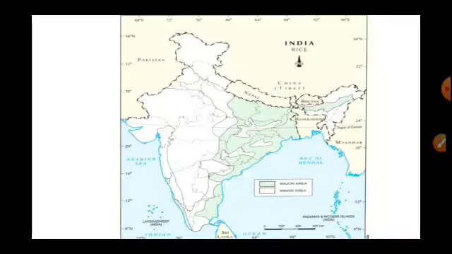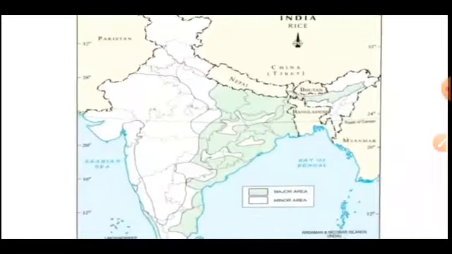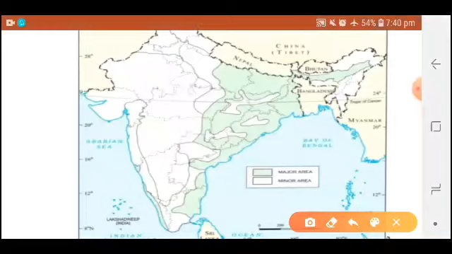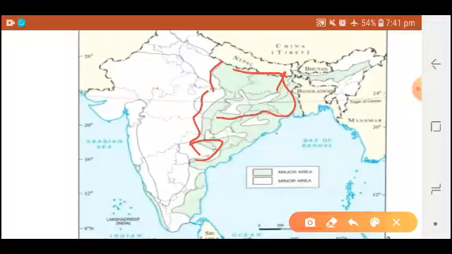Next, in this map we try to understand which parts of India are major areas and which parts of India are minor areas of rice production. So you can easily see some part of Uttar Pradesh, the whole of Bihar, West Bengal, Jharkhand, Chhattisgarh, Andhra Pradesh.